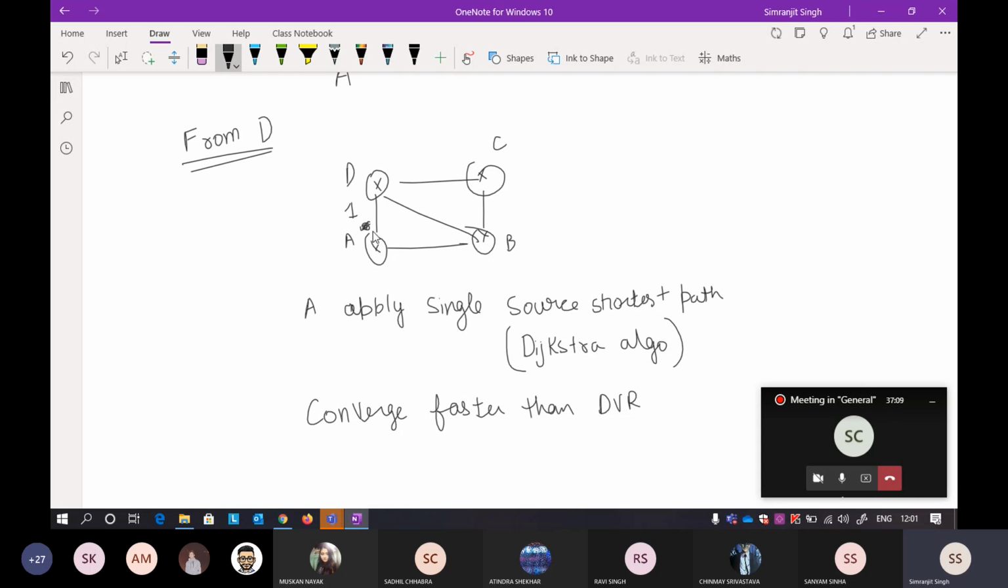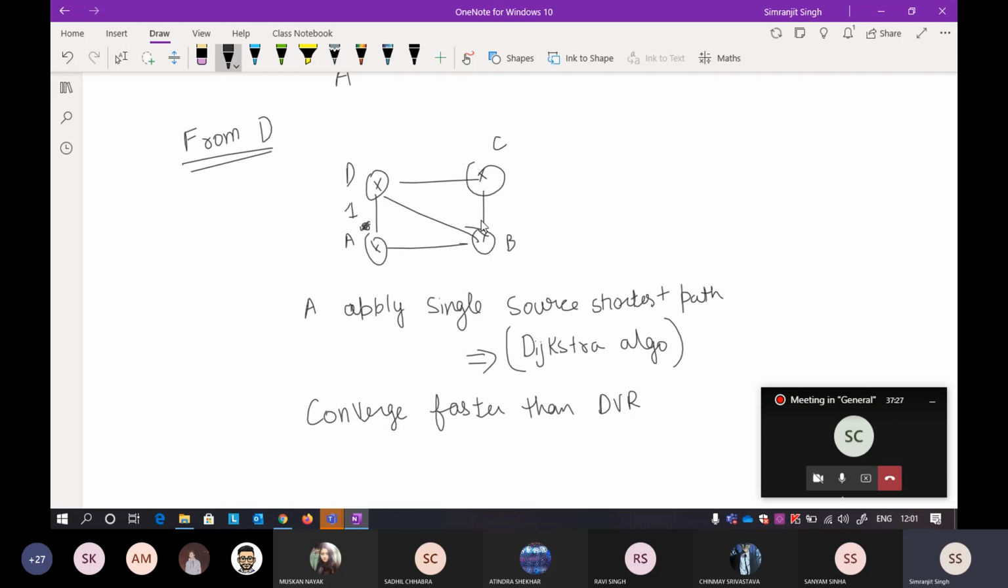It will have all the information about the internet, and now you can easily apply Dijkstra's algorithm to find a shortest path between two routers. Okay, so that is the advantage, and that is the difference between using an LSR and using a DVR.